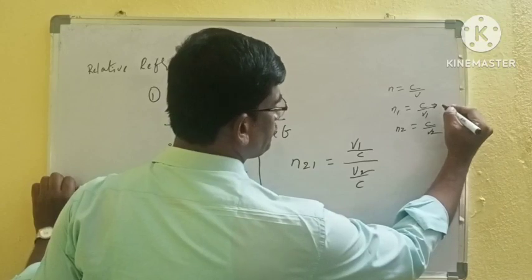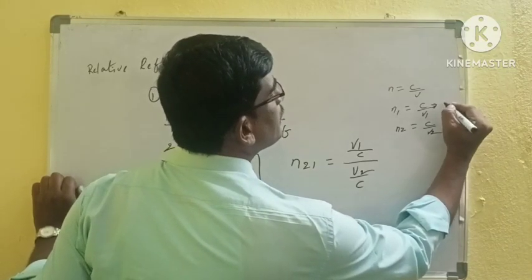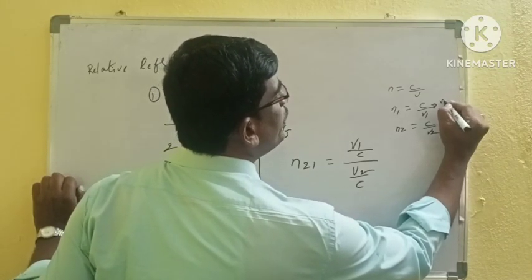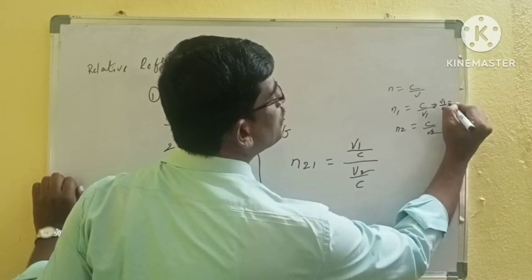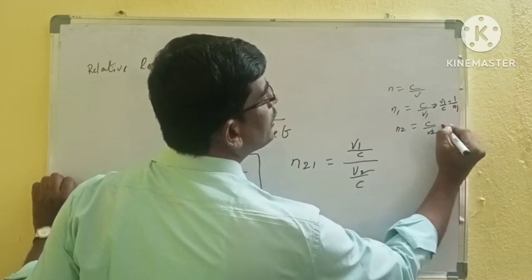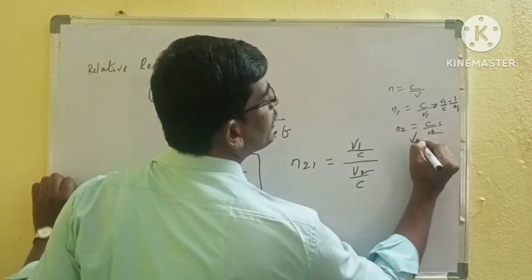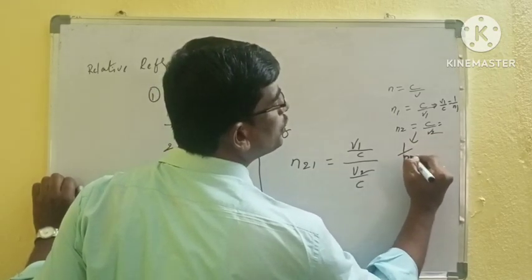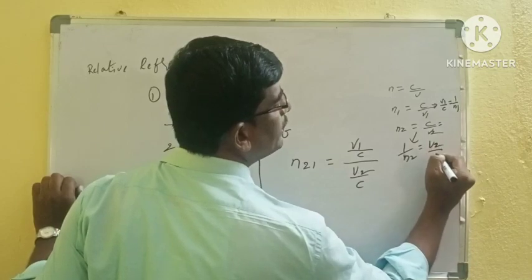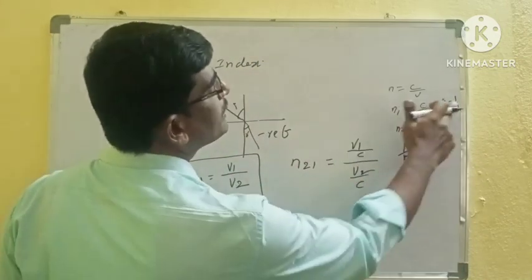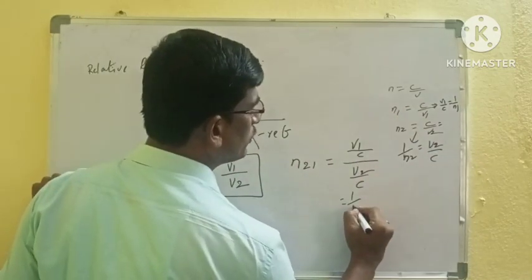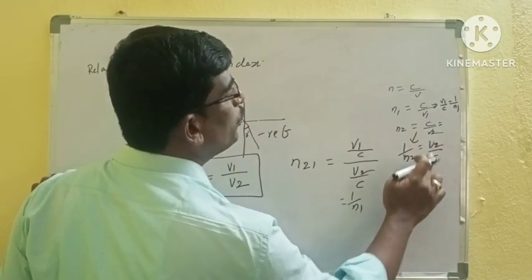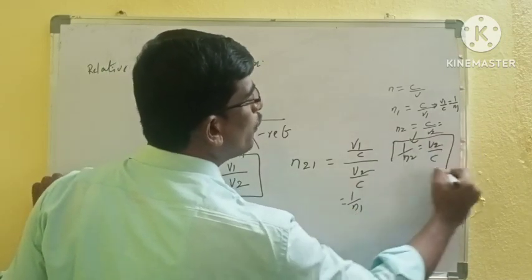So v1 by c is equal to 1 by n1, and v2 by c is equal to 1 by n2.